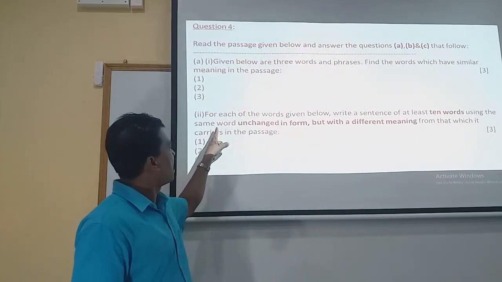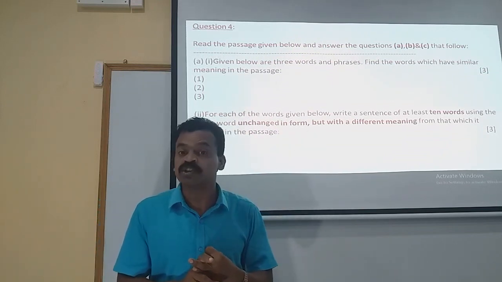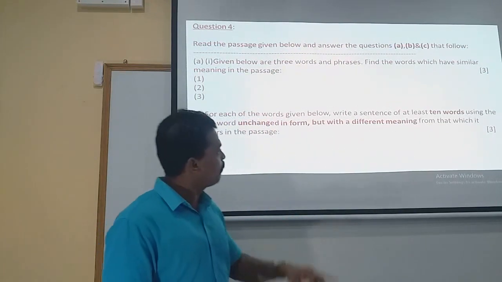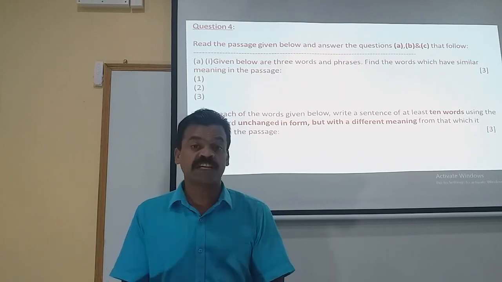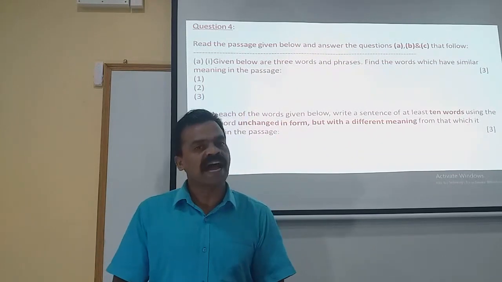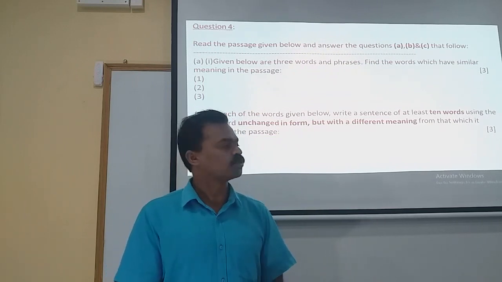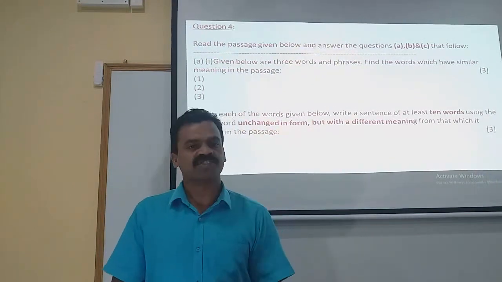And follow the second part, the same word unchanged in form. Form of the word should not be changed at all. And thirdly, with a different meaning from that which it carries in the passage. The word, when you construct the statement, will have a different meaning than the meaning of the word which is used over there in the comprehension passage. So, you will have altogether 3 words and it carries 3 marks.